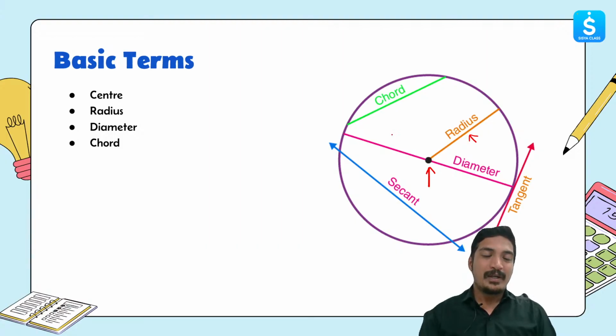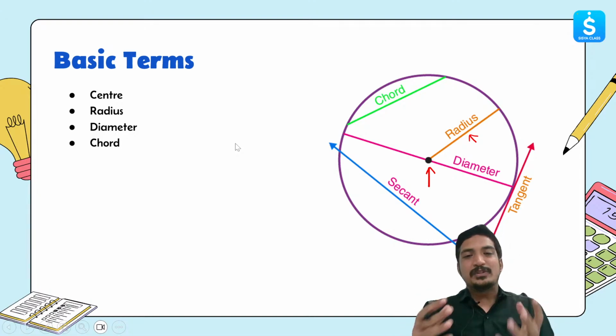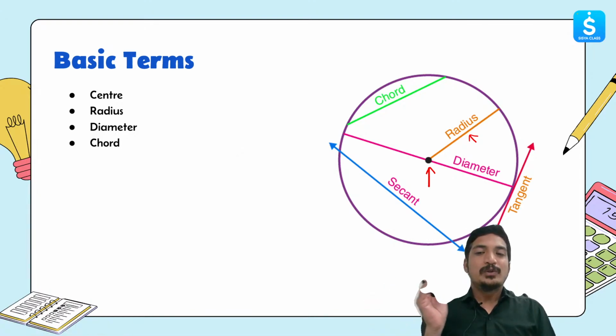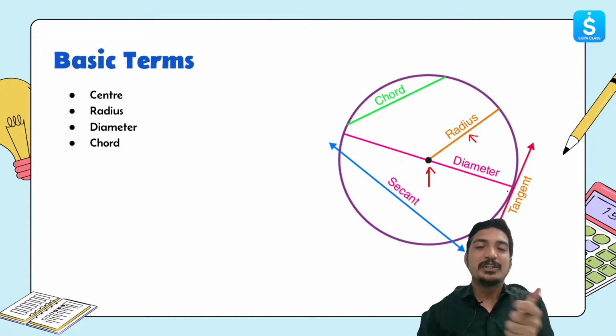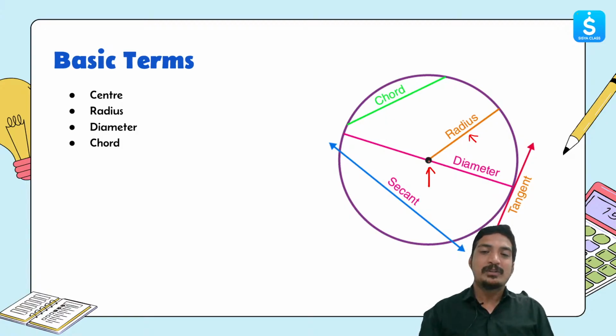Okay, fine. Basically, if you see, a diameter is also a chord, and that is the biggest or the longest chord in a circle, right? However, we'll call it a diameter because it's a special chord. Why? Because it is passing through the center. However, the chord which doesn't pass through the center will be called a chord itself. So over here, the green portion is actually the chord.